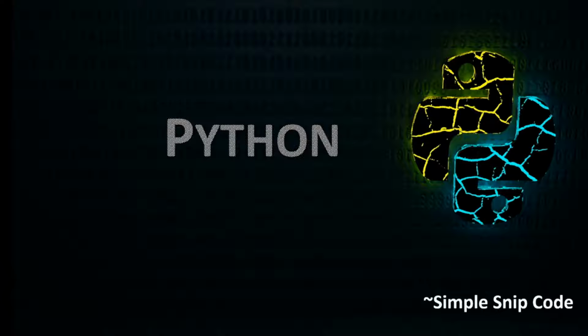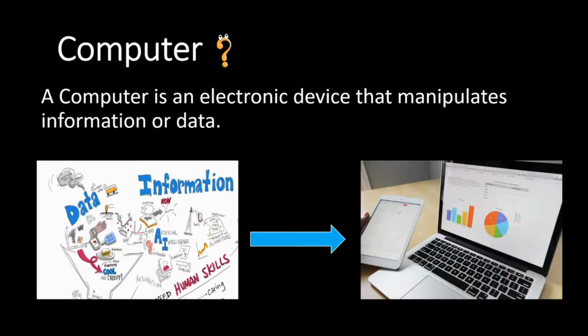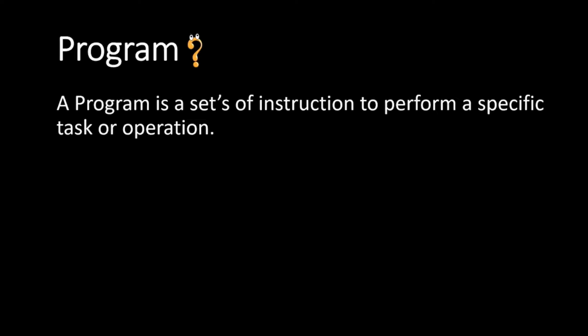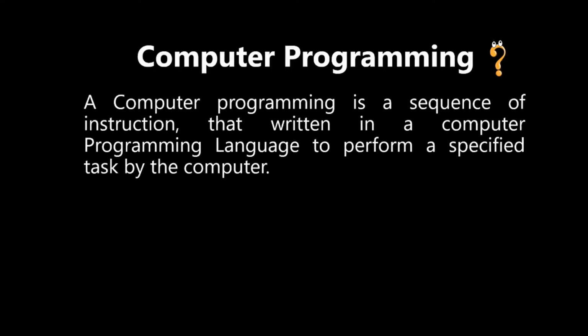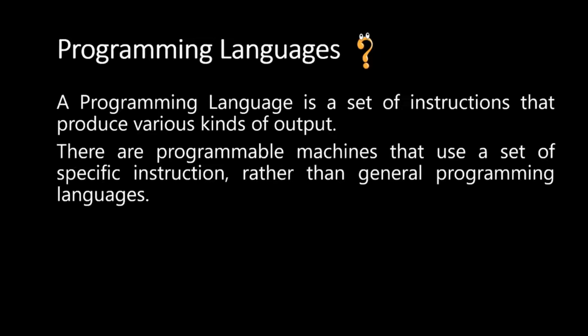Before we start, you should know what is computer programming. A computer is an electronic device that manipulates information or data, whereas a program is a set of instructions to perform a specific task or operation. Computer programming is a sequence of instructions written in a computer programming language to perform a specified task by a computer. And here is what a programming language is: a set of instructions that produce various kinds of output.